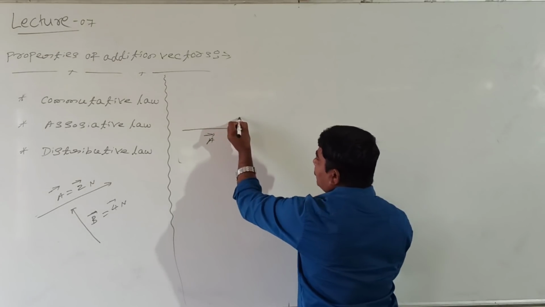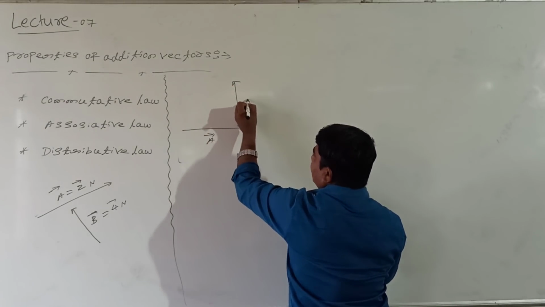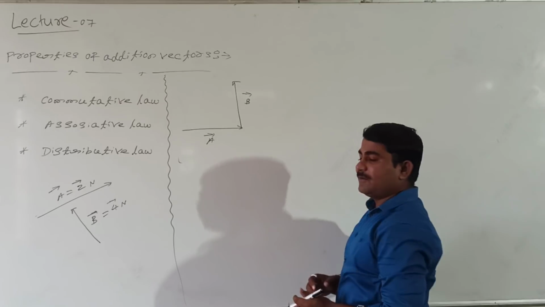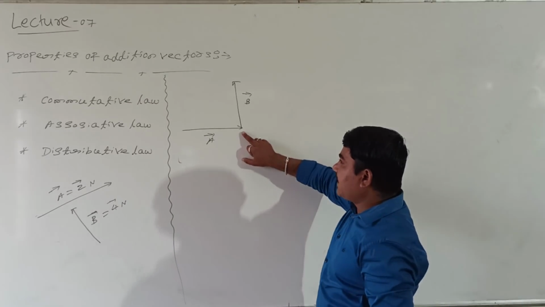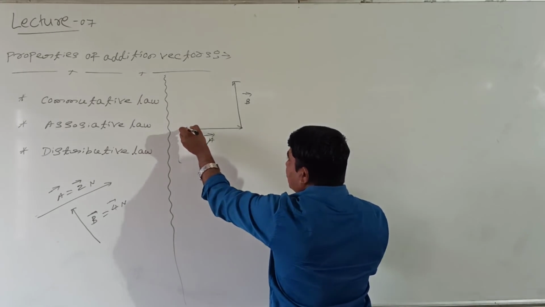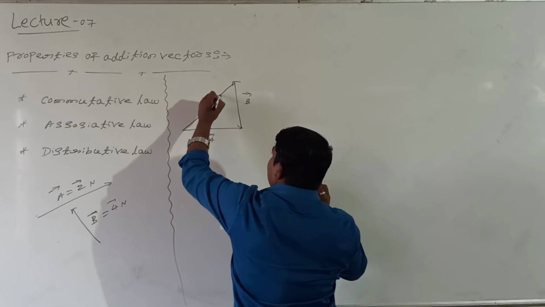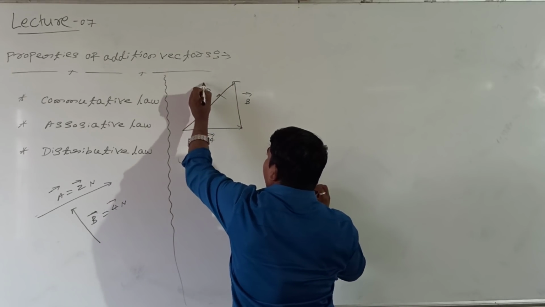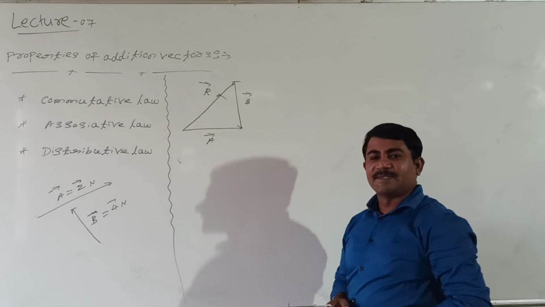Now I will take, what about this? This is vector B. Vector B I will take. Two vectors are in the same order. Then what about this resultant? This resultant is in opposite order, according to the triangle law of addition of vectors. This is the R value.